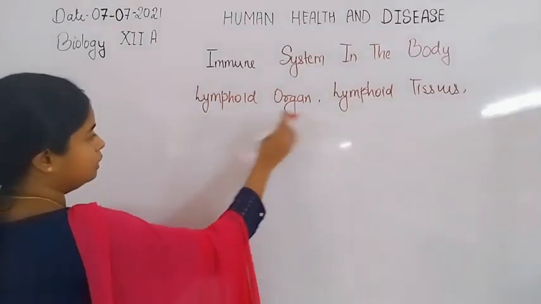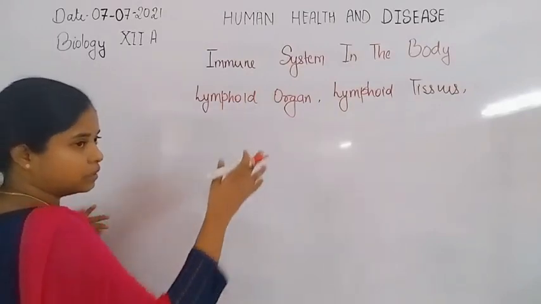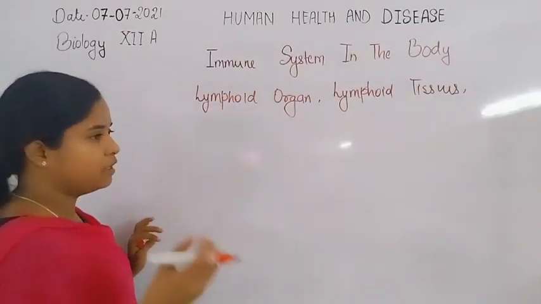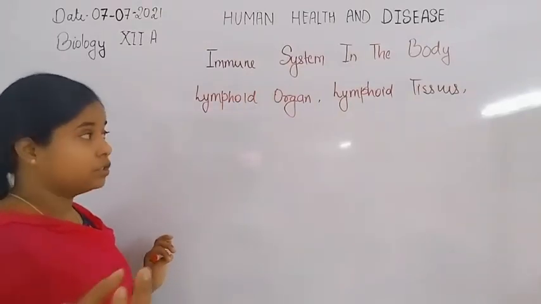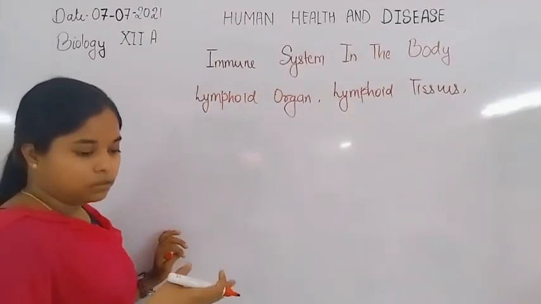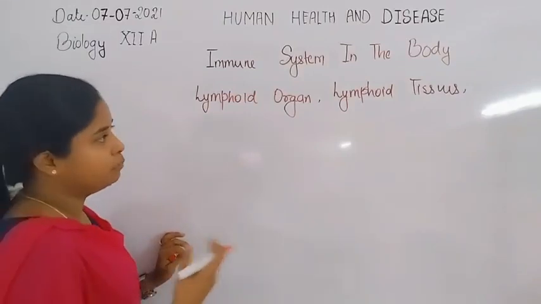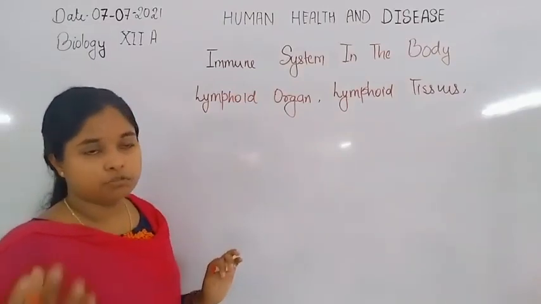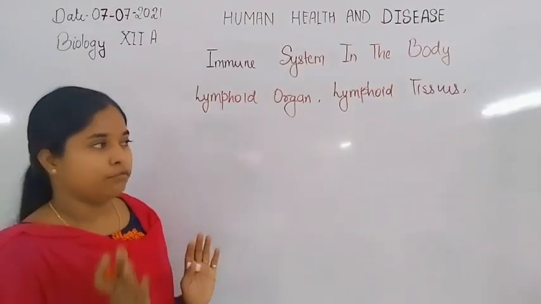Now, we are discussing the lymphoid organs. The spleen and lymph nodes are solid structures. They also provide a microenvironment for different types of tissues, immune cells, phagocytes and lymphocytes.